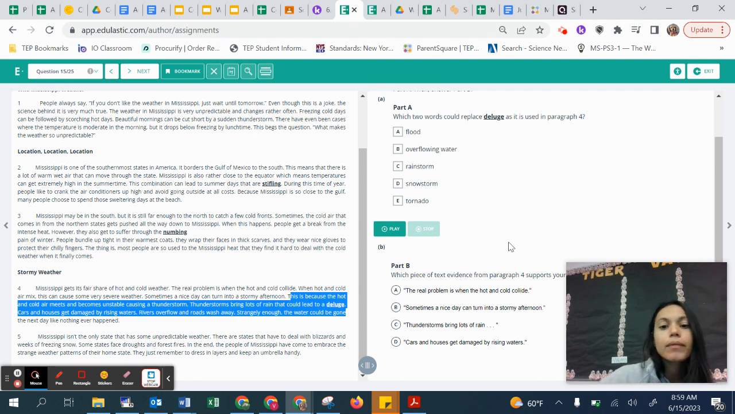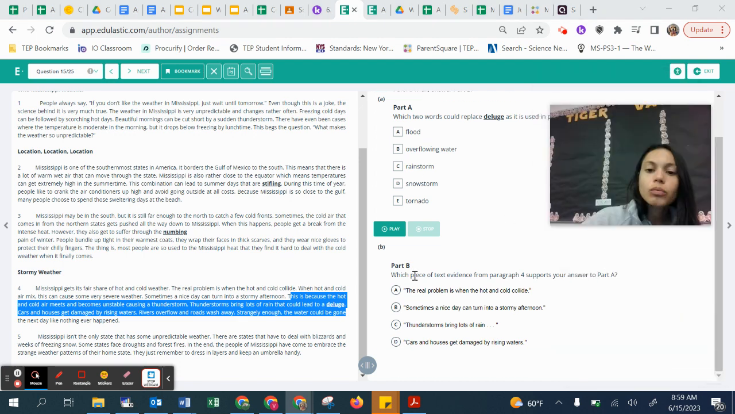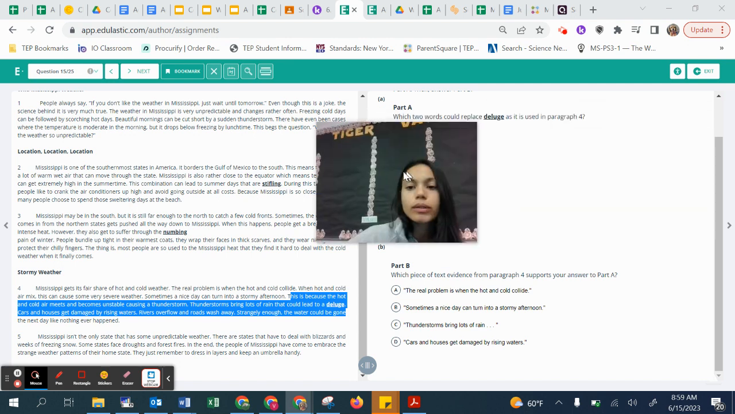For part A. For part B, it says which piece of evidence from paragraph 4 supports the answer for part A. So whatever you picked, if you picked flood, then that needs to support that it says flood. If you picked overflowing water, then that sentence needs to say that you selected something along the lines of like water rising. Okay, things of that sort.